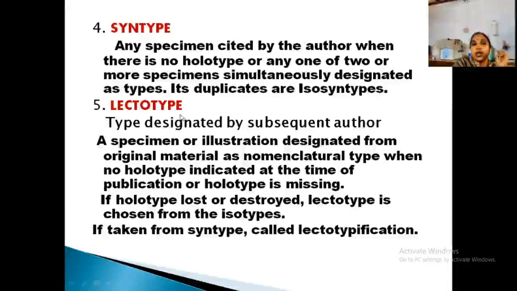That is known as what? Lectotype. Means the original author has not designated a type, so the subsequent authors will designate a type. That is lectotype. When the lectotype is taken from a syntype, it is called lectotypification.